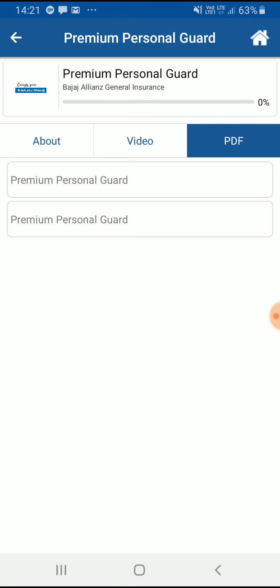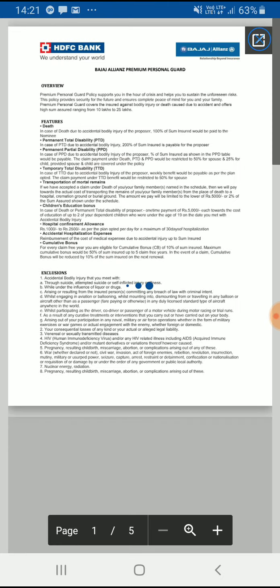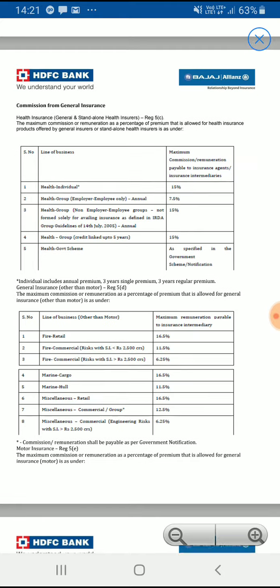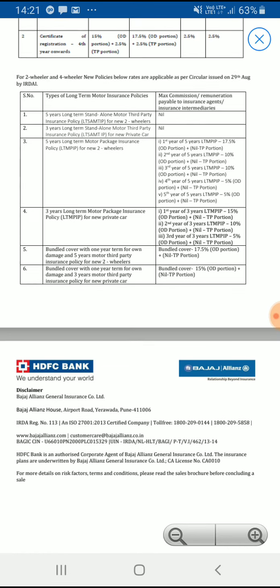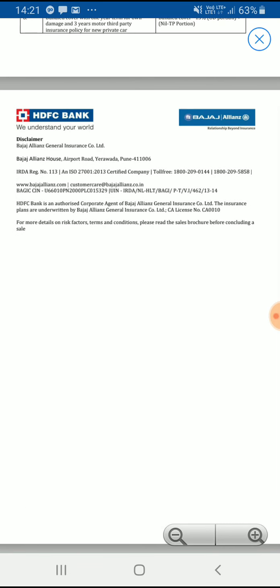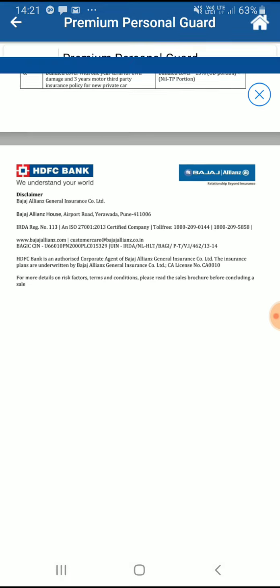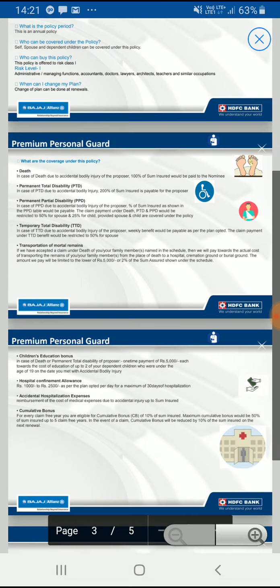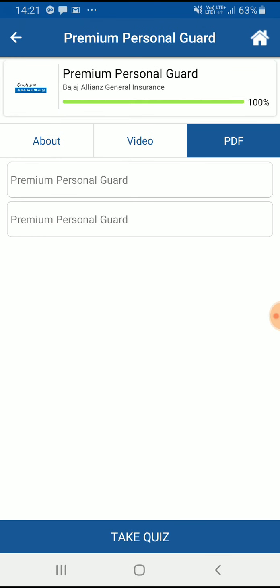Then I have to go through an assessment. Once you complete your reading of the PDFs like this, you have to go through all the things. Since it's a testing mode, I am just browsing it like this, but we have a lot of parametric constraints which make sure that the training is done in a proper format. 50% is done. Then I go to the next one. I read everything in detail and complete my training. Now you can see the take quiz button is active.